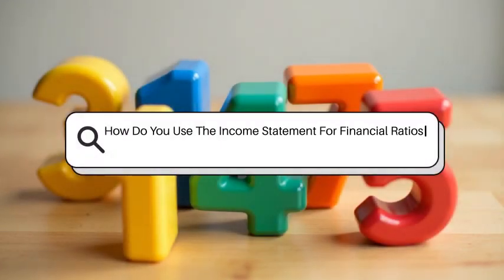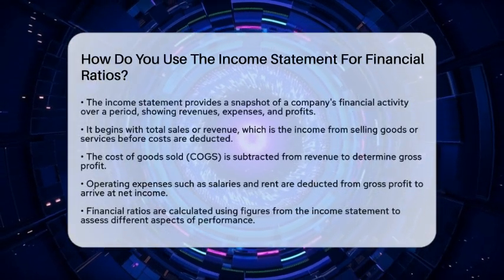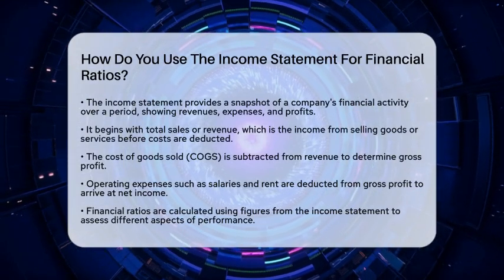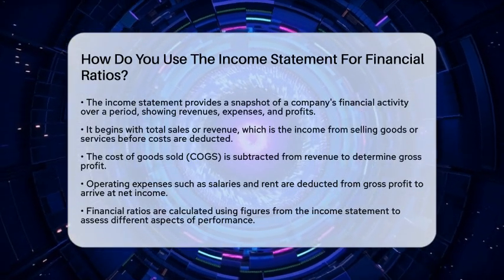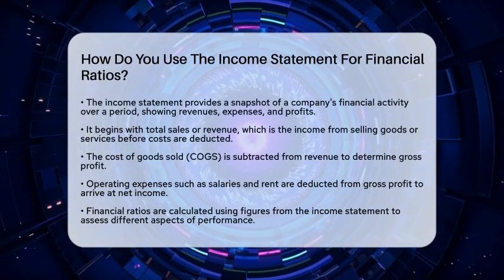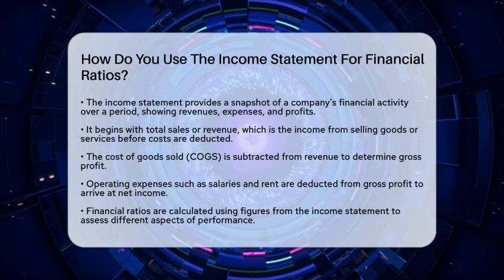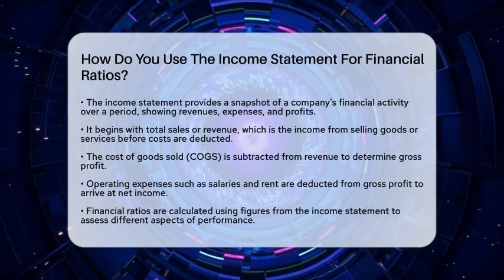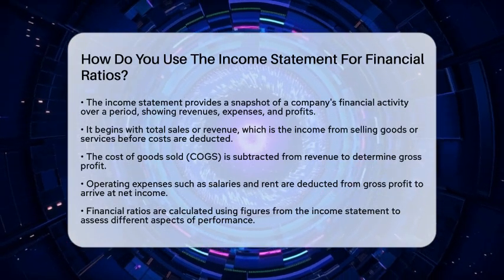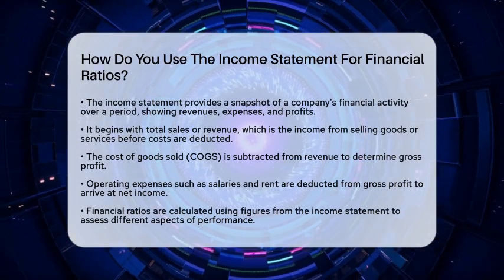How do you use the income statement for financial ratios? Imagine trying to understand a company's health just by looking at its financial story. The income statement is like a snapshot that captures how much money came in and went out over a certain period. It lists revenues, expenses, and profits, giving us the numbers needed to calculate many financial ratios. These ratios are like clues that reveal how well a business is doing in different areas.